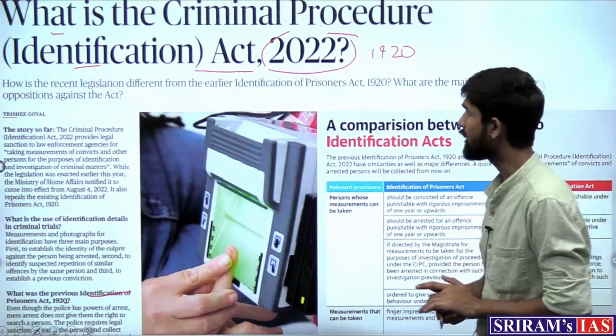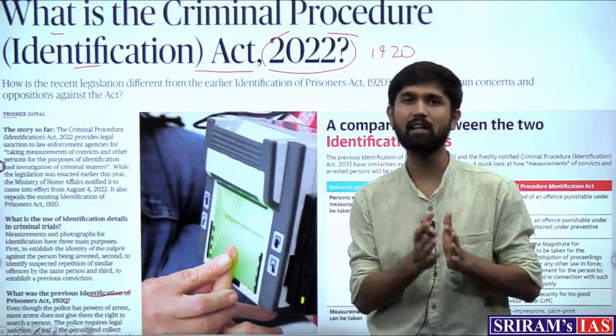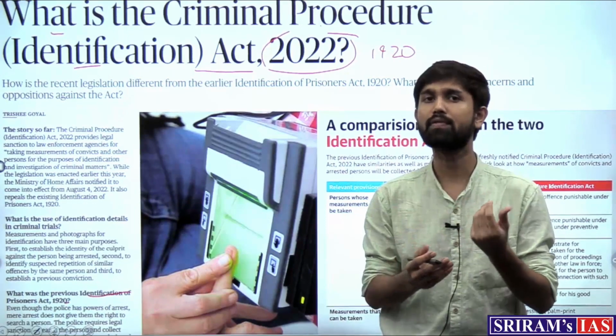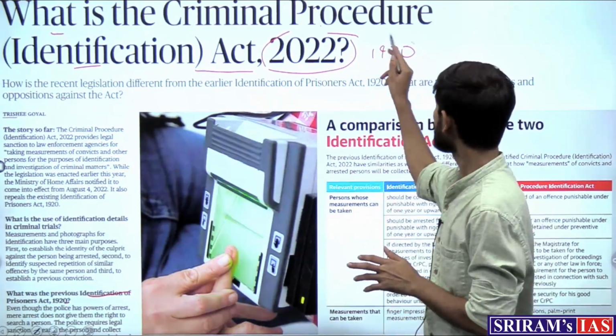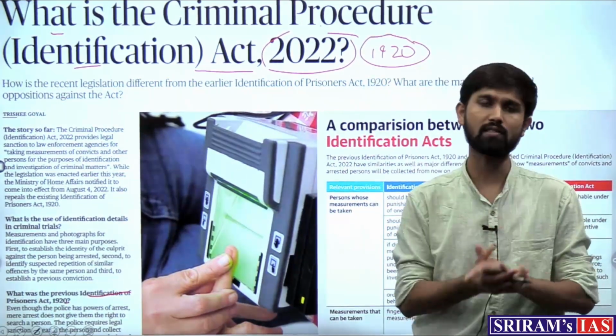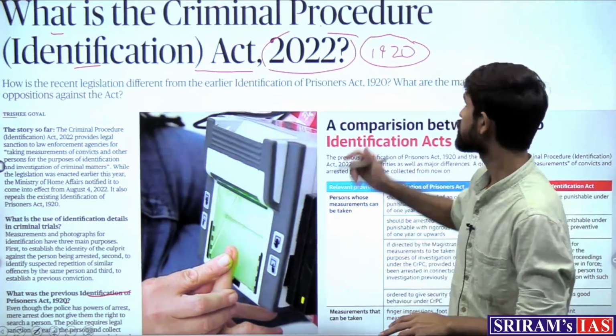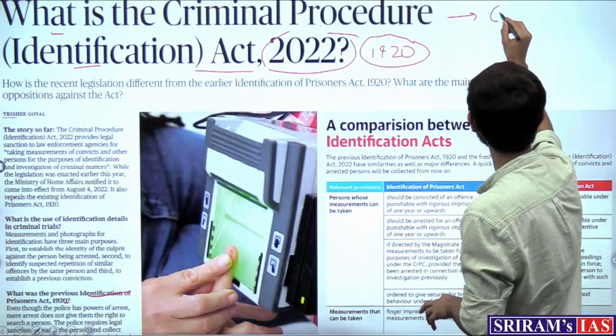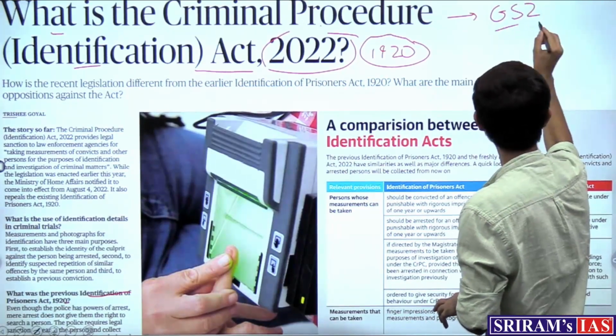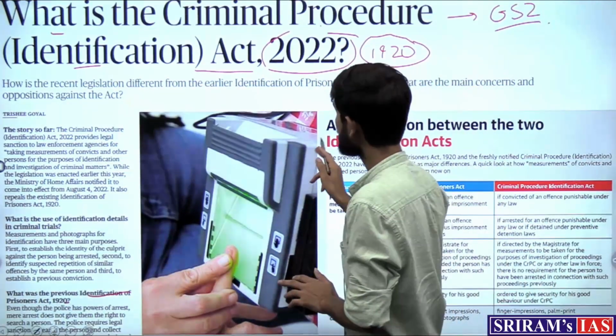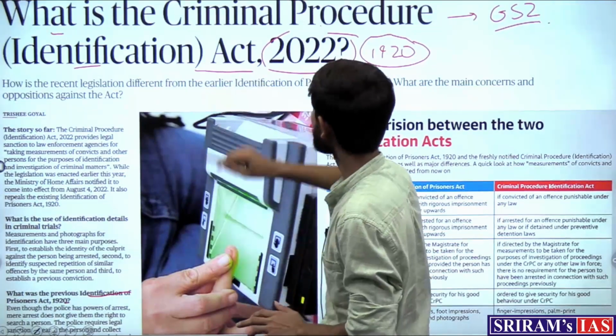So in this article, we will try to understand what this act is all about, what are the various provisions of this act, how it is different from the 1920 act, and what are some of the concerns which the critics of the act are raising. So this becomes important for us from the point of view of GS2, right? So what is the Criminal Procedure Identification Act?